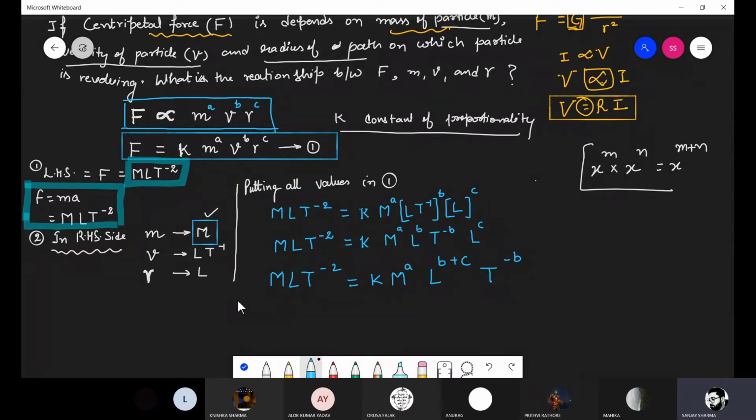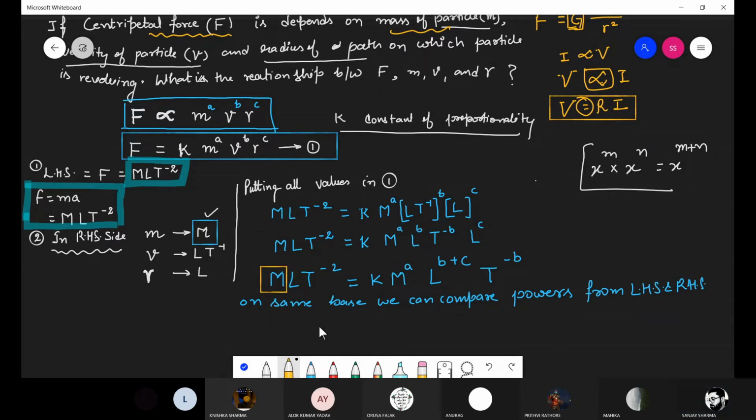Fine. So on the same base, we can compare powers. Fine, on the same base we can compare the powers. So from LHS and RHS. ठीक है, तो देखिए यहां पर जब हम कंपेयर करेंगे, so in mass what is the power?